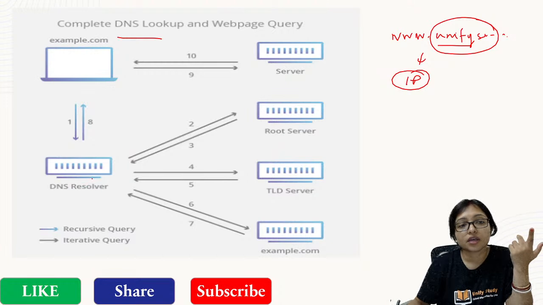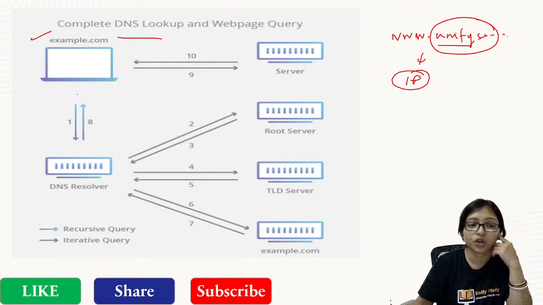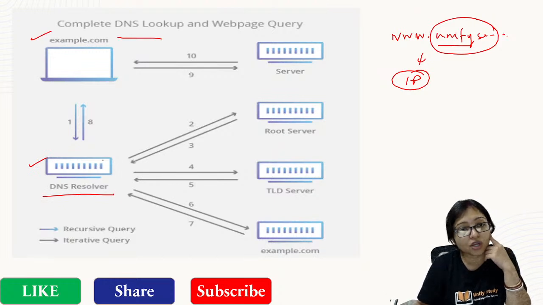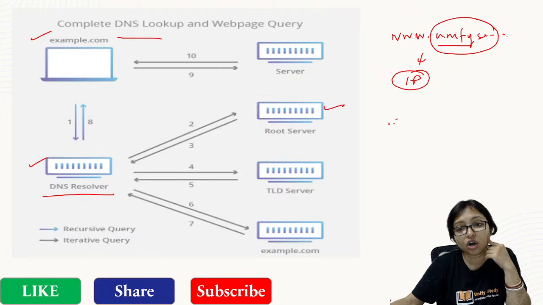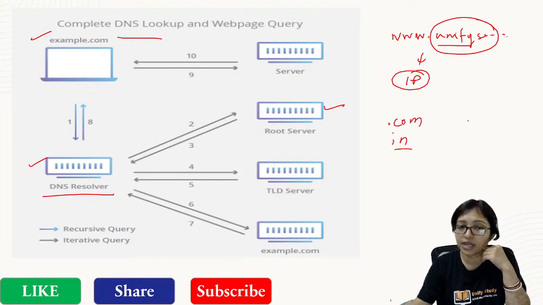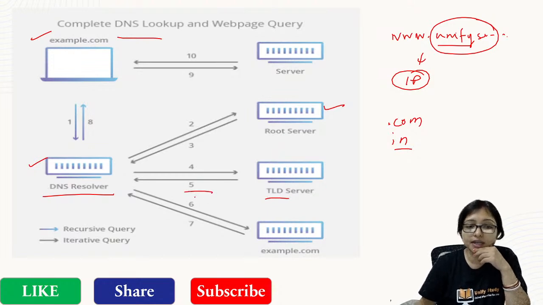So through this, first of all, you are giving example.com. It comes to the DNS resolver. The DNS resolver sends it to the root server, which checks whether it is .com or .in and sends it to that server. After that, it gets the response and then sends it to the TLD server. The TLD server also gives a response.